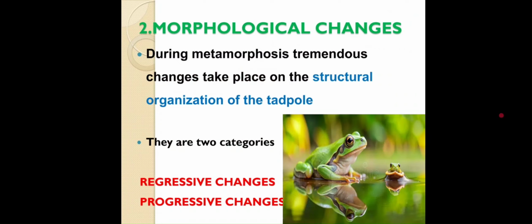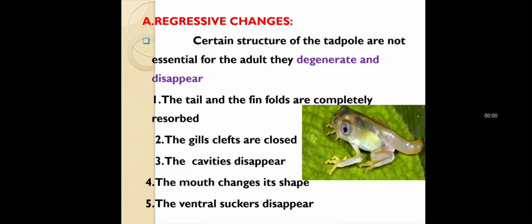The second one, morphological changes. During metamorphosis, tremendous changes take place in the structural organization of the tadpole. There are two categories. The first one is the regressive changes and the second one is the progressive changes. The first one, regressive changes. Certain structures of the tadpole are not essential for adult life. That's why they degenerate and disappear.